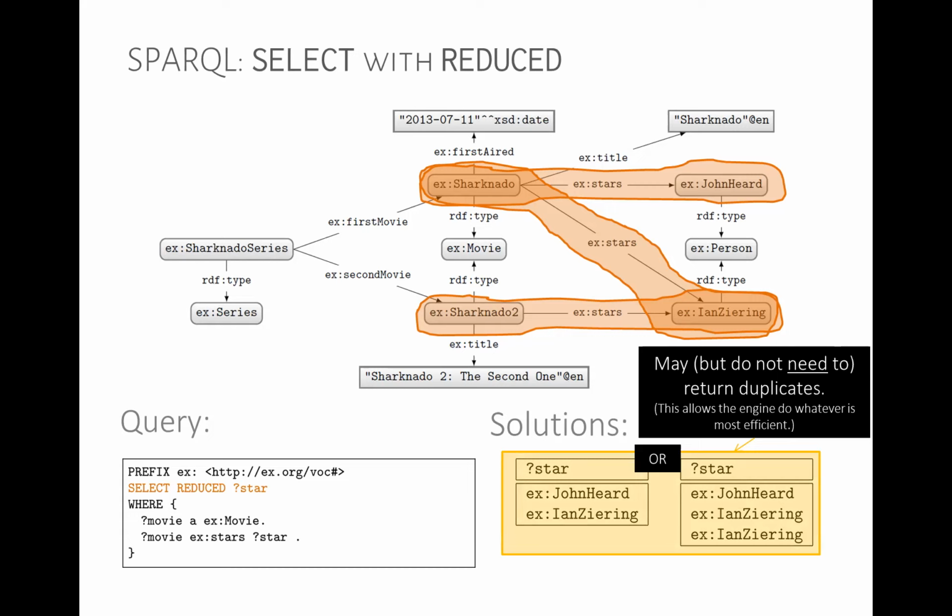So reduced says may, but do not need to, return duplicates. This allows the engine to do whatever it thinks is the most efficient. It's a nice idea, but nobody cares about the query engine, so nobody uses it in practice.